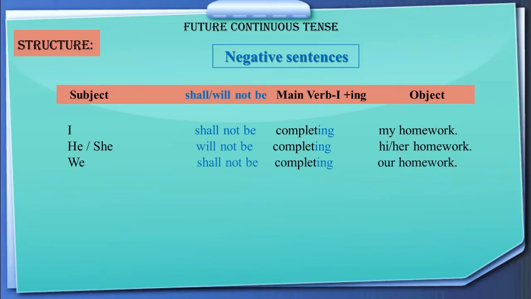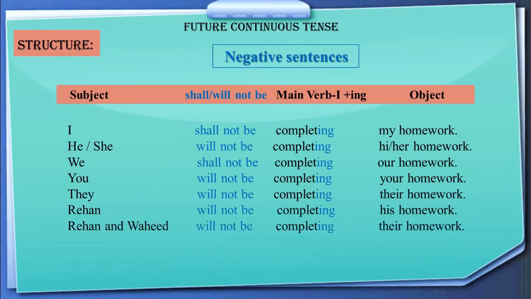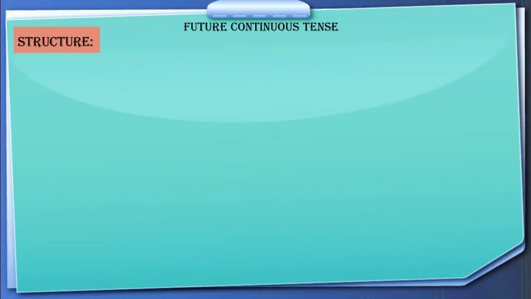We shall not be completing our homework. You will not be completing your homework. They will not be completing their homework. Rehan will not be completing his homework. Rehan and Wahid will not be completing their homework. So this is how we are going to make negative sentences in future continuous tense.